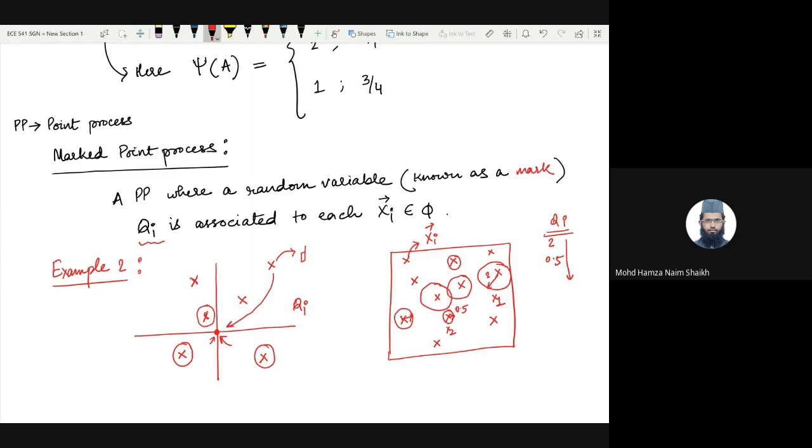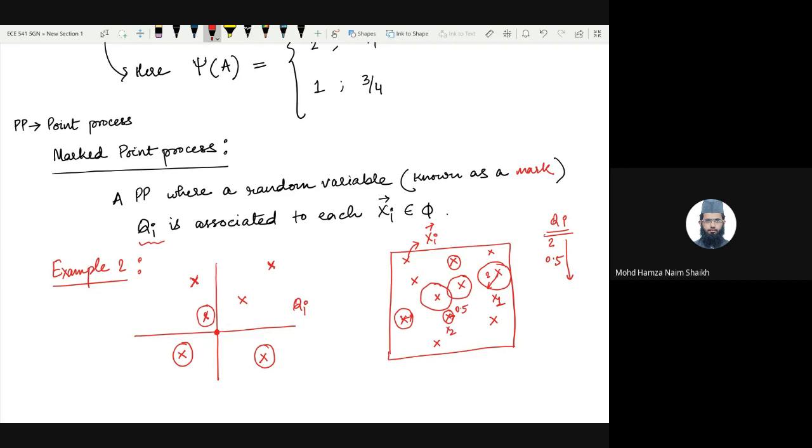There are many things you can model using marks. For example, you can model the location of the base stations as the point process, and you can assign an independent random transmit power to each point. So for example, if we come back to a generic cellular network where these x's denote the location of the base stations, but now you want to measure how much power each base station is transmitting.